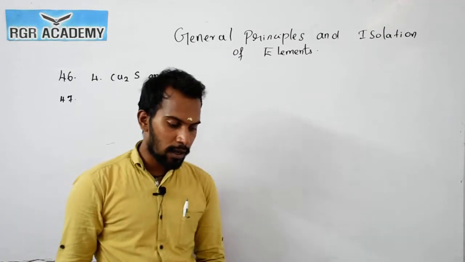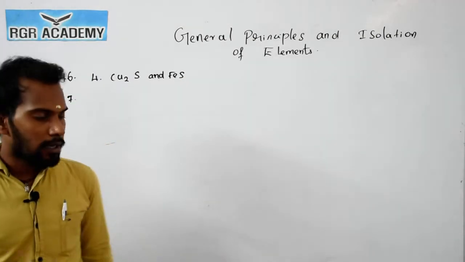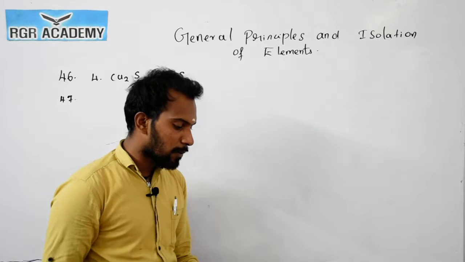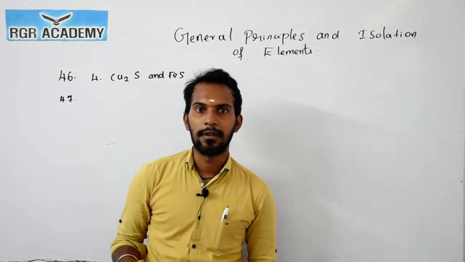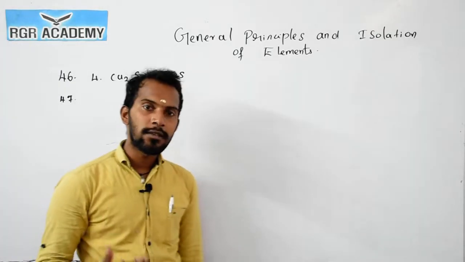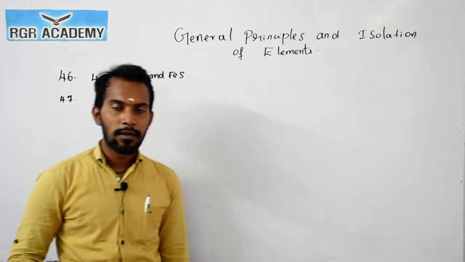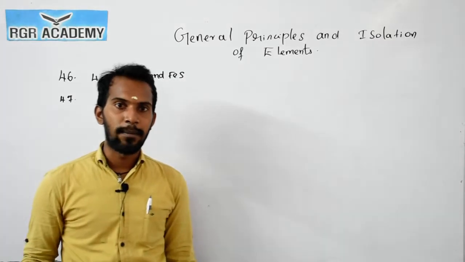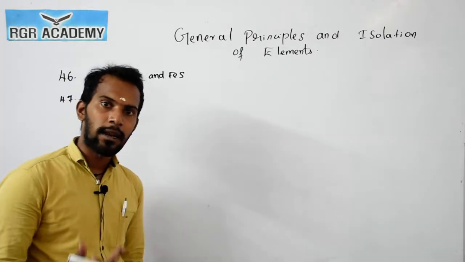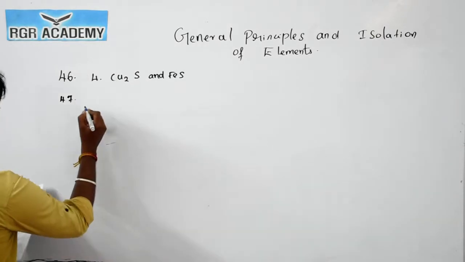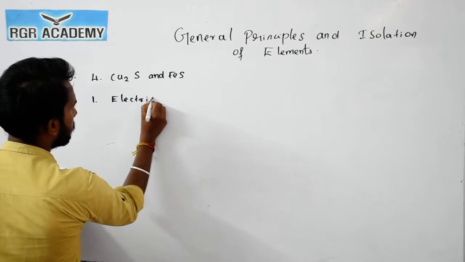Now the question number 47. Which of the following can produce at higher temperature? There are different methods: electric furnace, reverberatory furnace, blast furnace and muffle furnace. In the case of electric furnace, you will get the elements or metals which can react at very high temperature. So the direct answer is electric furnace. For question number 47, the answer is 1, which is electric furnace.